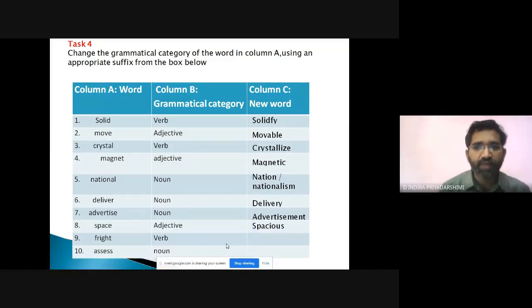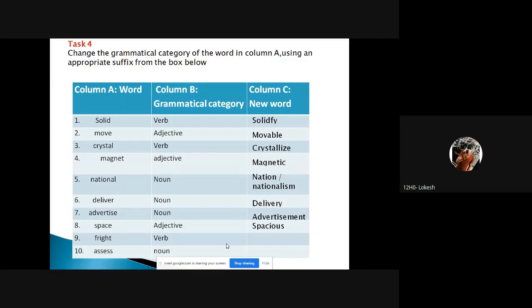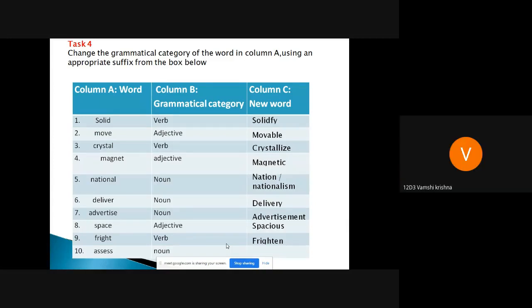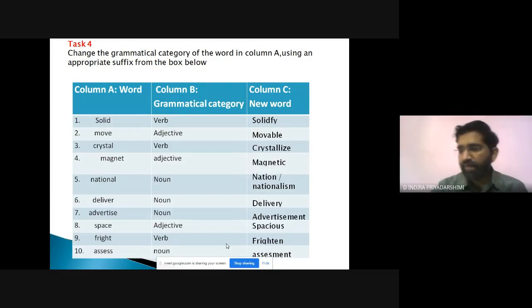Next, fright into verb: frighten, frightened. Frighted is also correct. Assess into noun: assessment. Assess is a verb. Assessment is correct. I'm running behind time. We have only one more task.